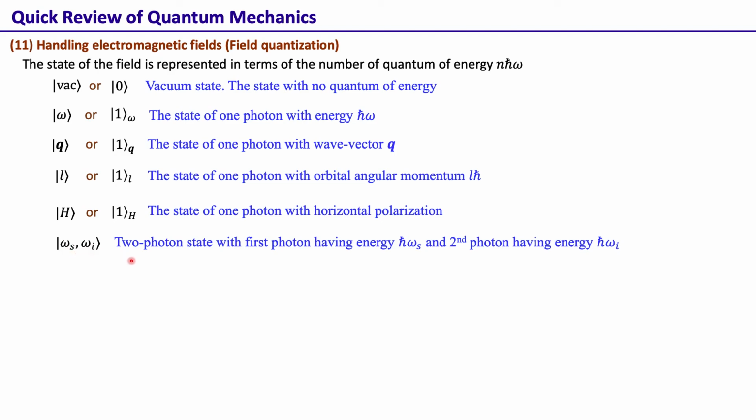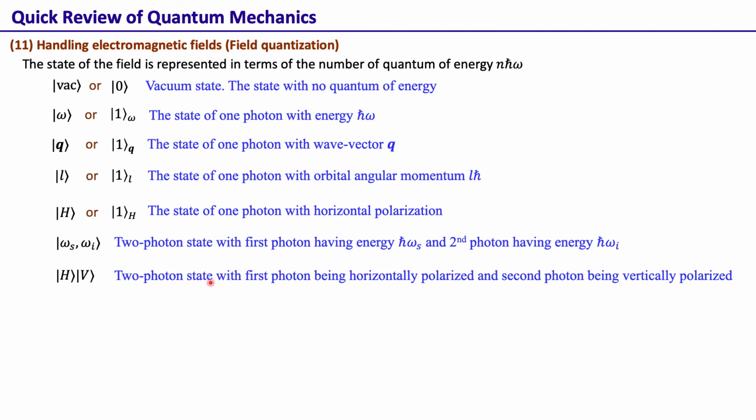For example, this represents a two photon state with the first photon having energy h bar omega s and the second photon having energy h bar omega i. This represents a two photon state with the first photon horizontally polarized and the second photon vertically polarized. So these are just notation. Similarly, we can have this n photon state, where each photon has energy h bar omega.